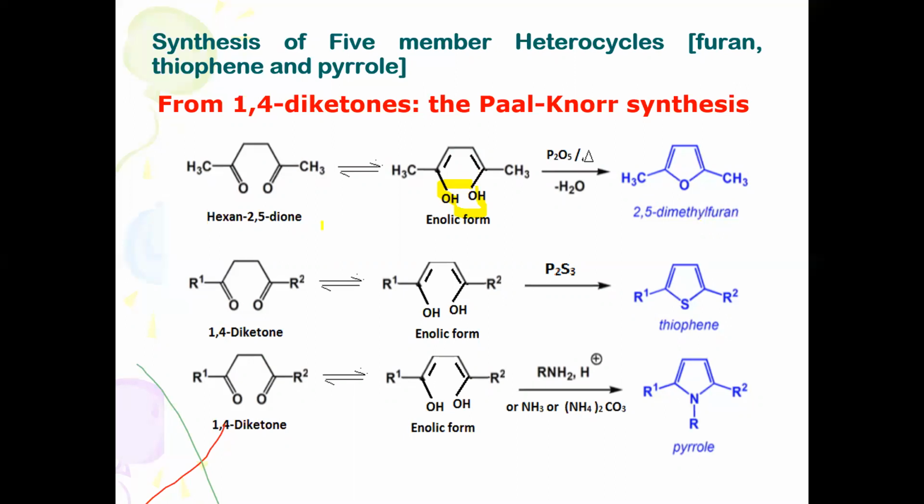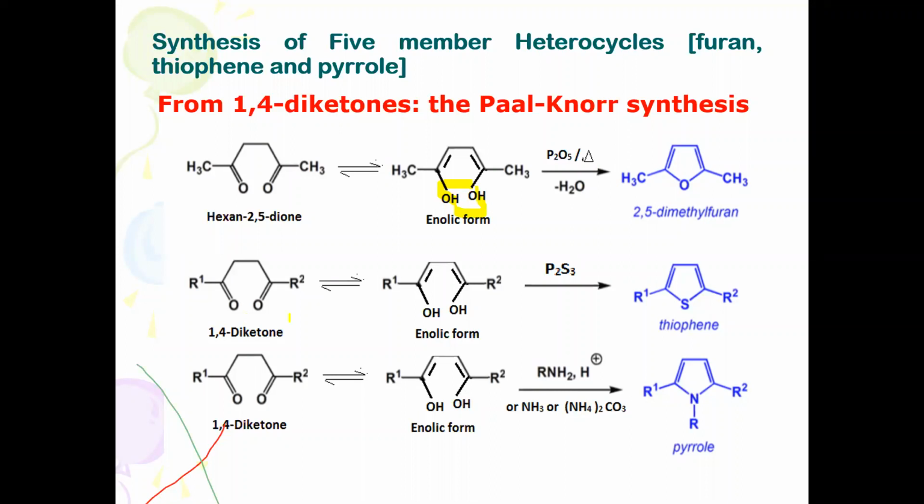It means the 1,4-diketones on heating with a dehydrating agent, via the enolic structure where a water molecule is eliminated, give 2,5-dimethylfuran. This is one of the methods, the Paal-Knorr synthesis for furan.